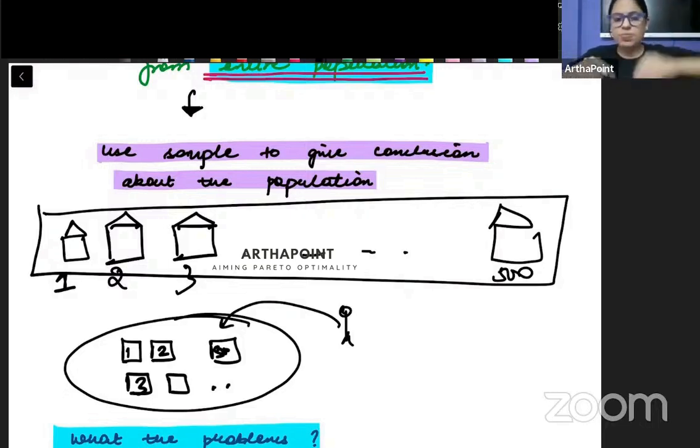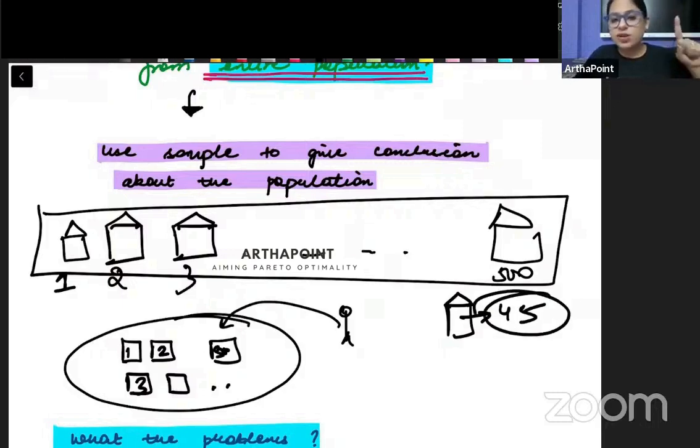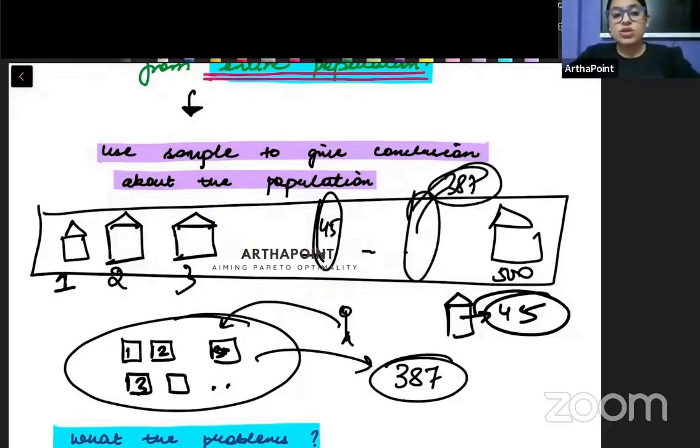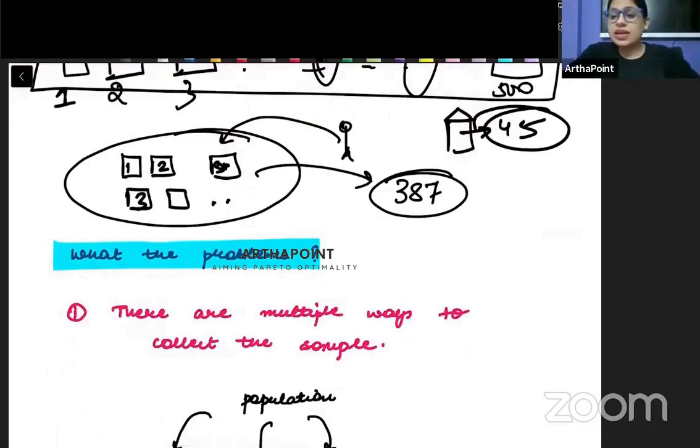Start picking up chits. तो आपने पहला chit उठाया, you open up that chit, the number comes as 45. तो house number 45 will be part of my sample. फिर आपने दूसरा chit निकाला and that comes out as 387. So house number 387 will be part of my sample and so on and so forth. So in that sense, we are ensuring that this is completely random in nature. Now, in the real world, beta, we don't even have to do this thing. हमें ये करने का भी जरूरत नहीं है.